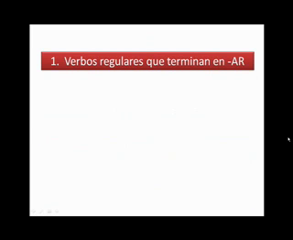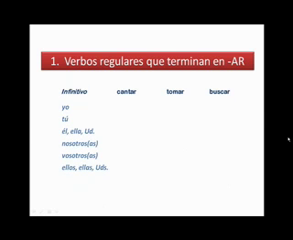Primero tenemos que hablar de verbos regulares que terminan en AR. As you can see here with the conjugations of cantar, to sing, there's a series of endings that goes with all regular AR verbs. The yo form of cantar is yo canté, an E with an accent mark over it. Tú cantaste, ASTE at the end. Él, ella, usted cantó, an O with an accent mark over it.